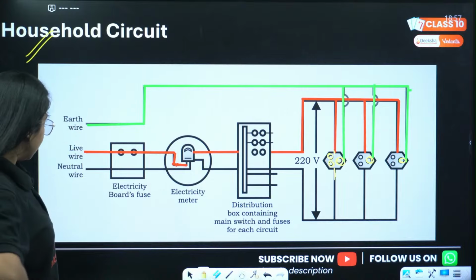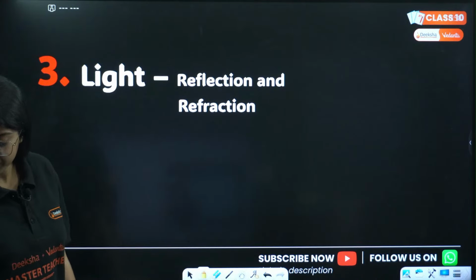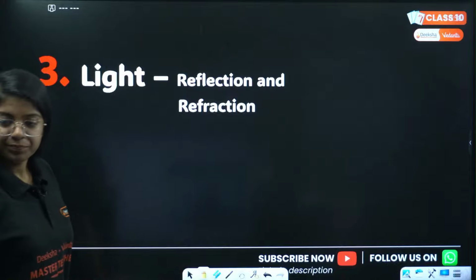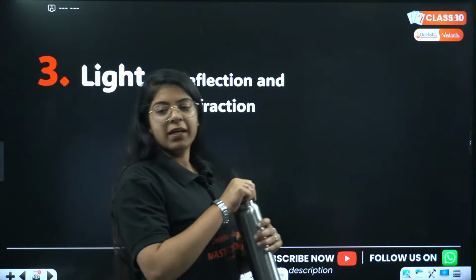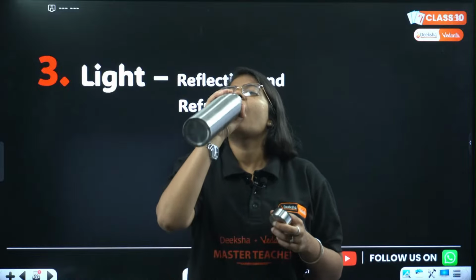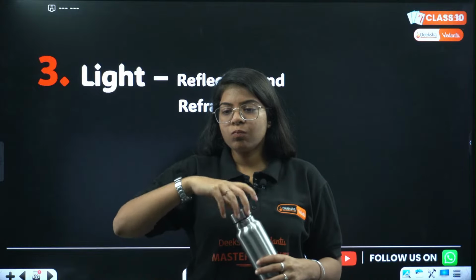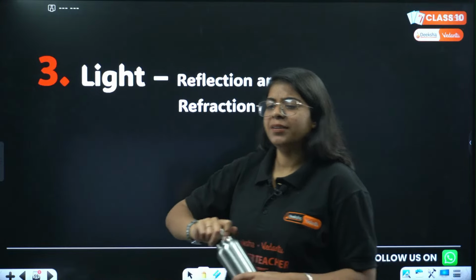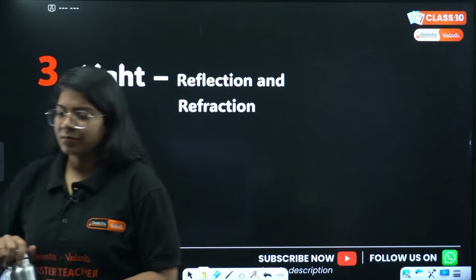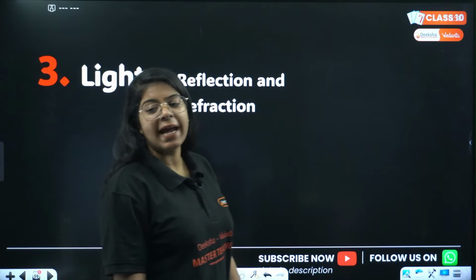Okay, next we have the chapter Light. Everyone, you are really bad people. Can we start the chapter Light?